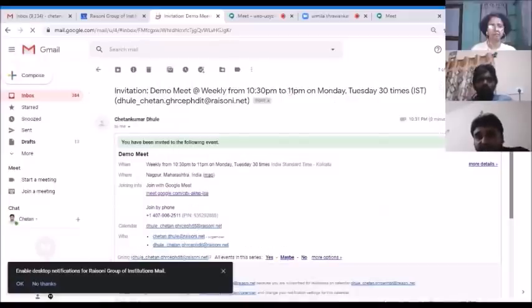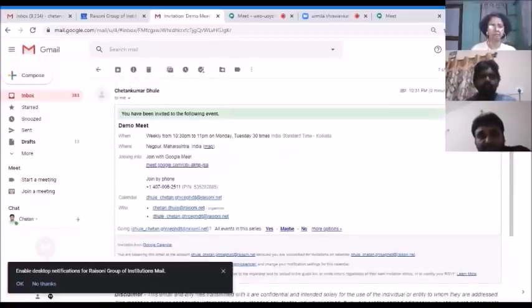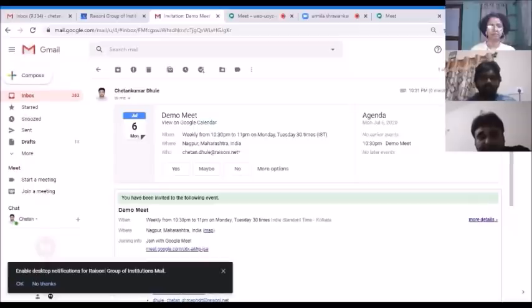Since I have created the meeting repeatedly, it has given me weekly from 10:30 to 11 p.m. on Monday, Tuesday, 30 times. So all the things have been taken. Also, if I want to add this to my own calendar, you can confirm your attendance over there, and students can also add this, and this is the most important thing.